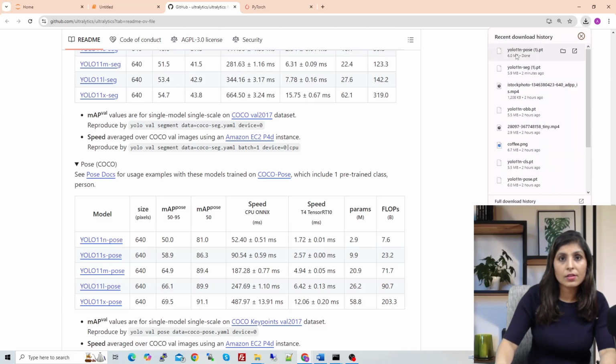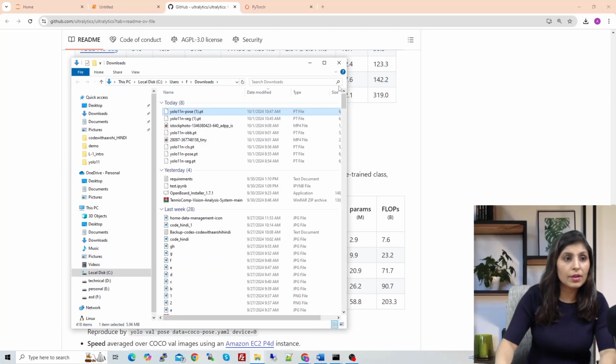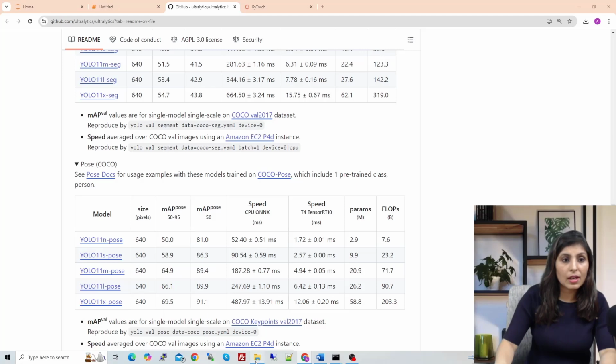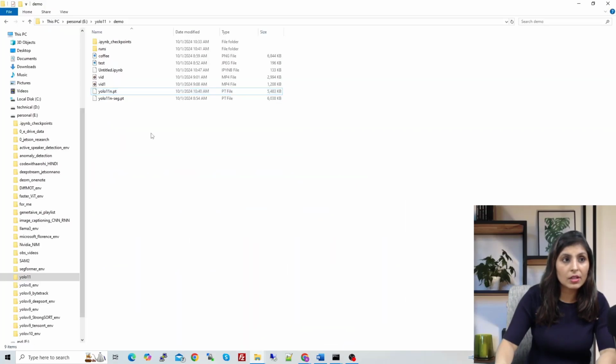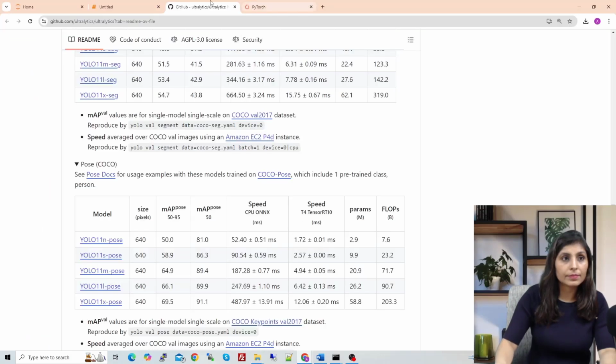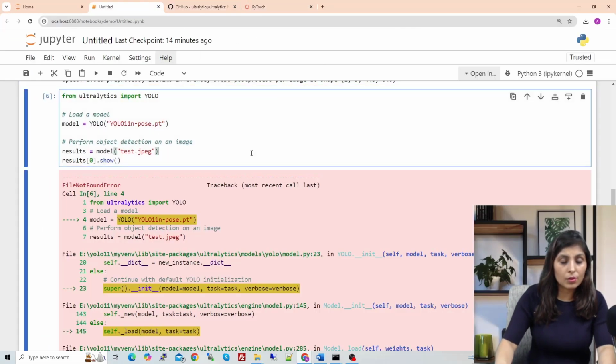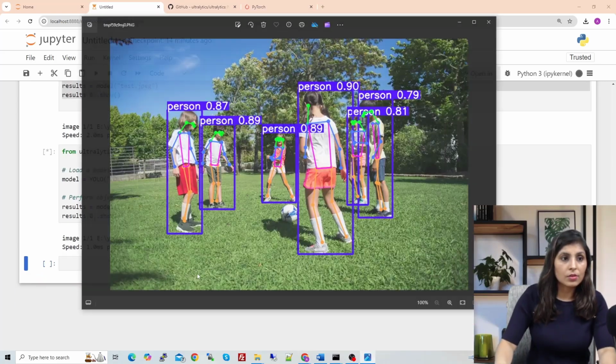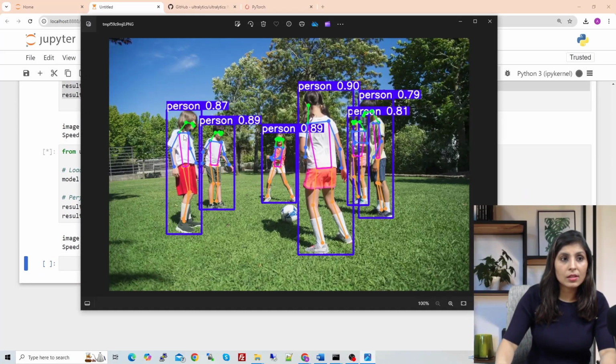Okay, so here you can see, just go to the folder, copy this model from here, and then paste that model in your current working directory over here, right? And then run the code again. Now let's run the code again. So this time here you can see the pose estimation. You can see the key points on the person class.